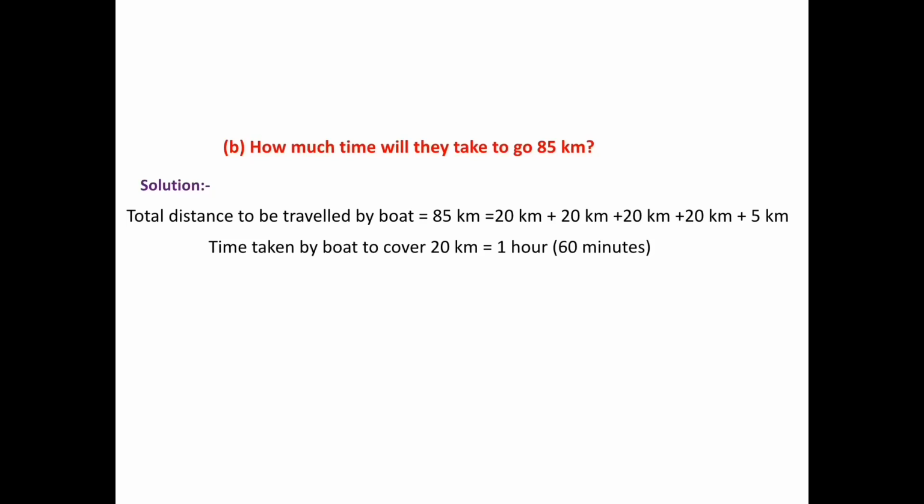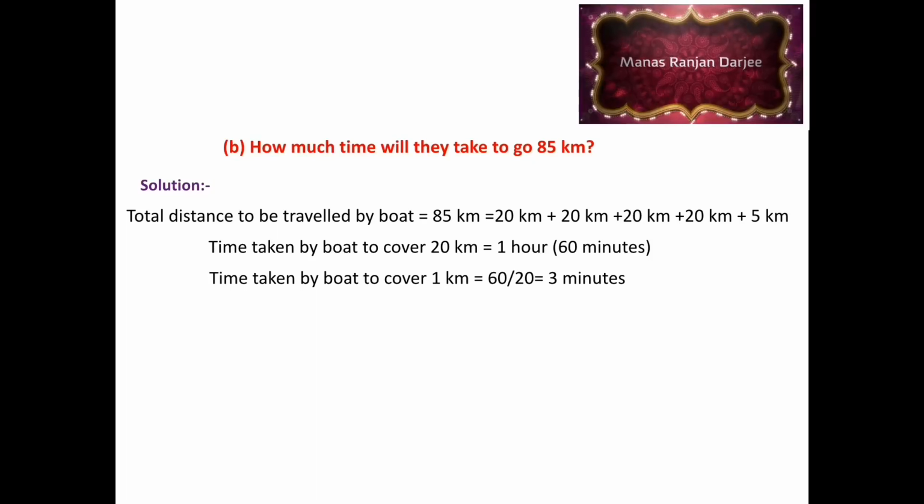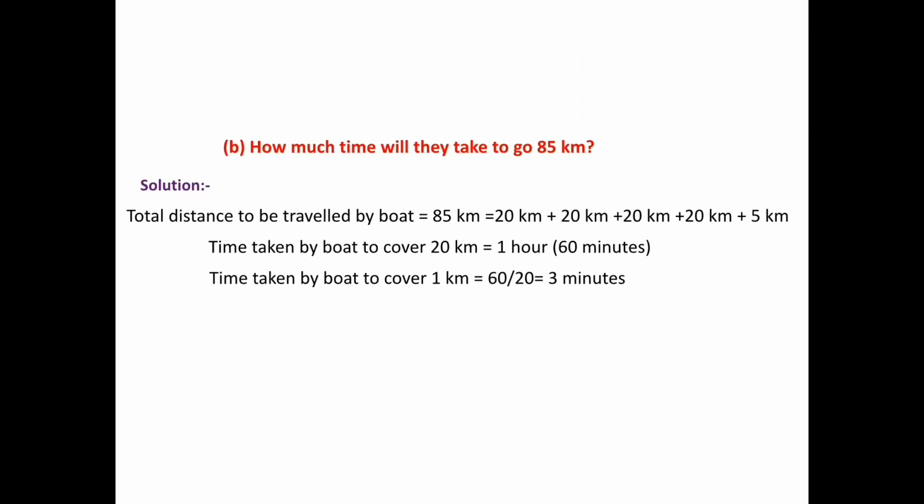Time taken by boat to cover 20 kilometers is equal to 1 hour, that is 60 minutes. Time taken by boat to cover 1 kilometer is equal to 60 divided by 20 is equal to 3 minutes. Time taken by boat to cover 5 kilometers is equal to 3 into 5 is equal to 15 minutes.